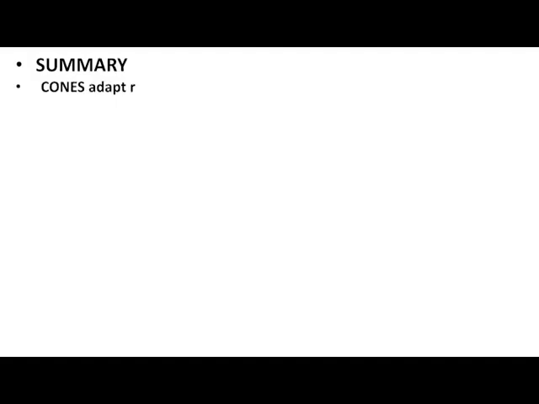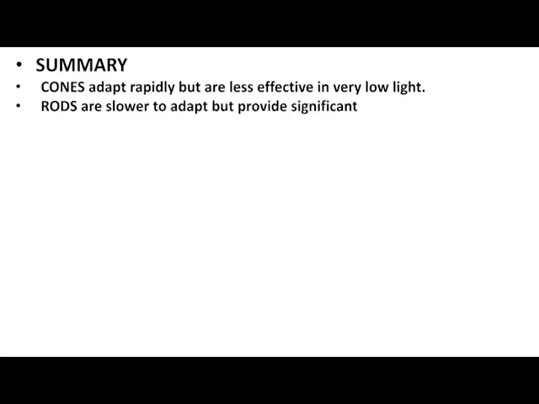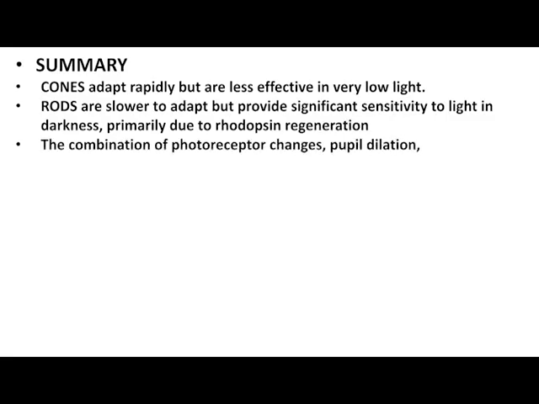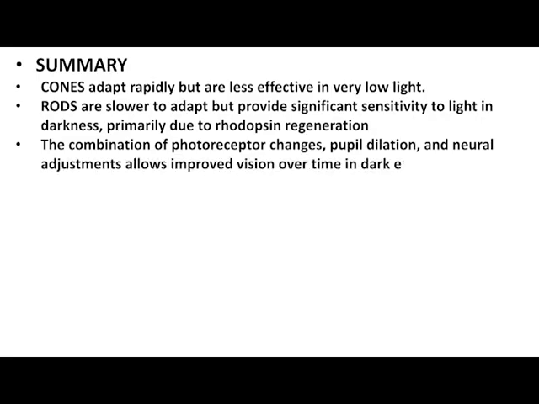Summary. Cones adapt rapidly but are less effective in very low light. Rods are slower to adapt but provide significant sensitivity to light in darkness, primarily due to rhodopsin regeneration. The combination of photoreceptor changes, pupil dilation, and neural adjustments allows improved vision over time in dark environments.